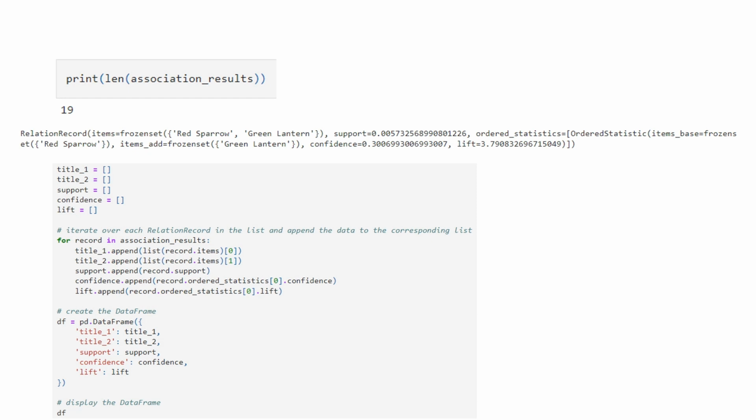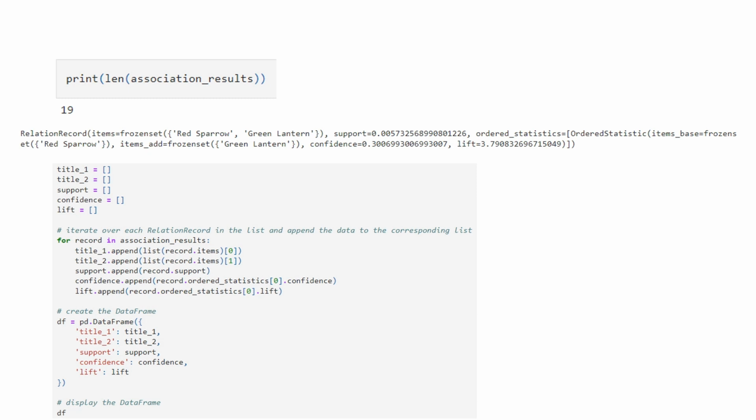Now you can create a data frame from here. So what you need is the title of the first movie, the title of the second movie that is associating, because we are only choosing pairwise associations over here. And that's the default actually in the association rules. You need to change how many associations you want, probably.